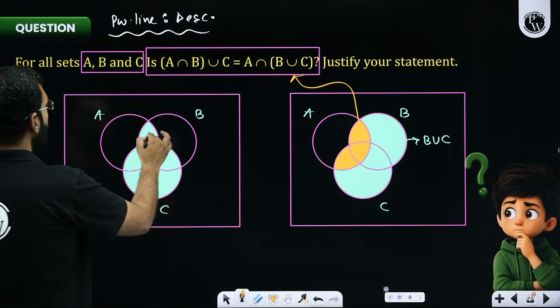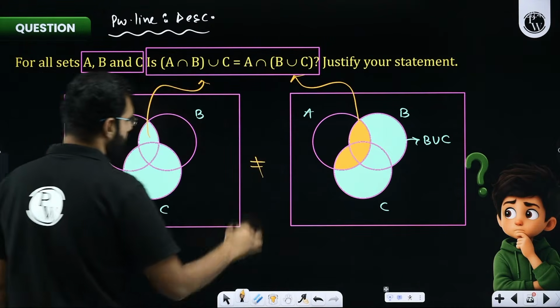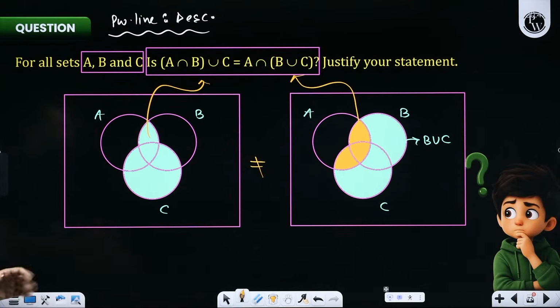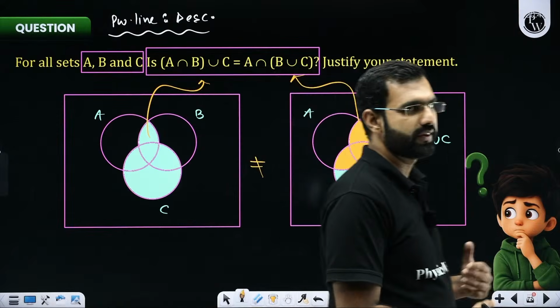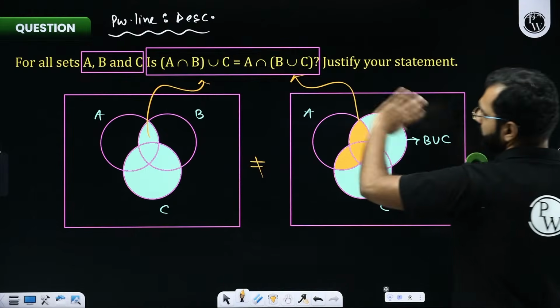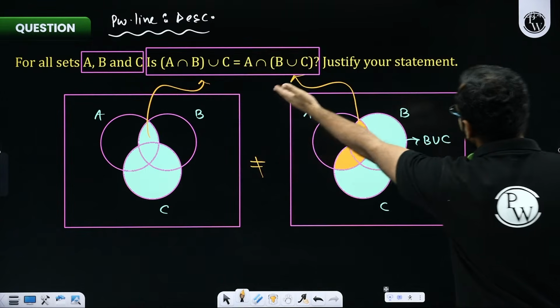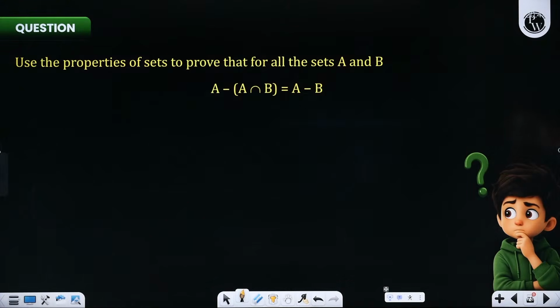And this blue region over here is your LHS. Are they same? No, clearly not. Through Venn diagrams, I think we could prove very easily that they are not the same expressions. If we are asked to prove it correct, it was incorrect, and we have justified it with the Venn diagrams. Does it make complete sense? Did you all get it?